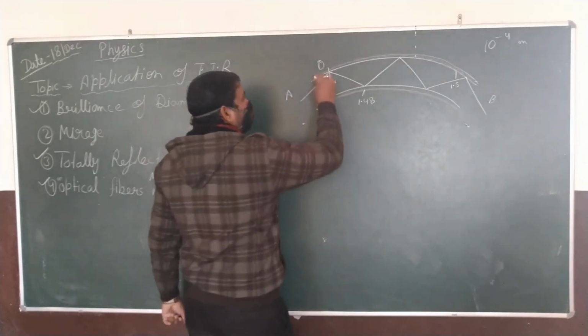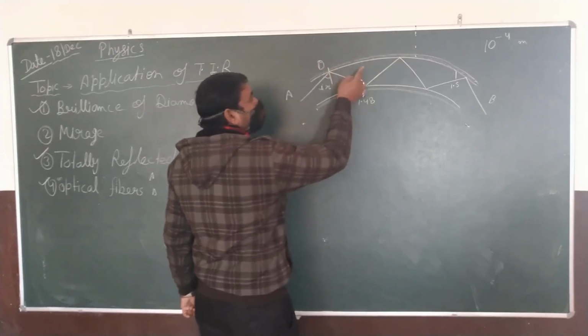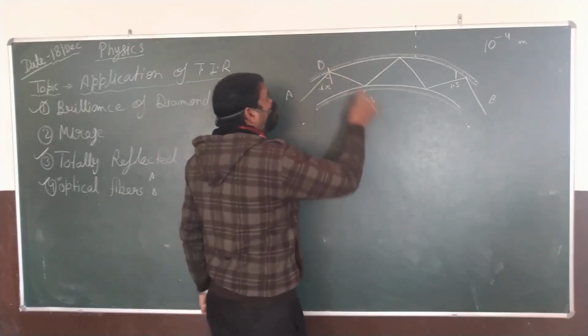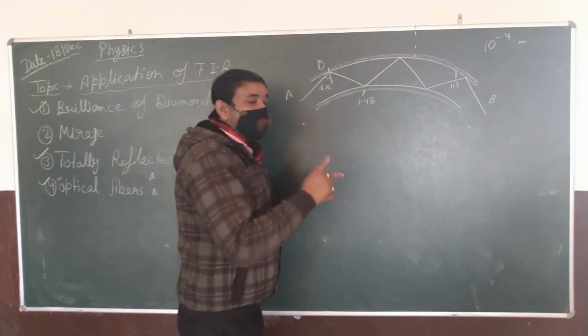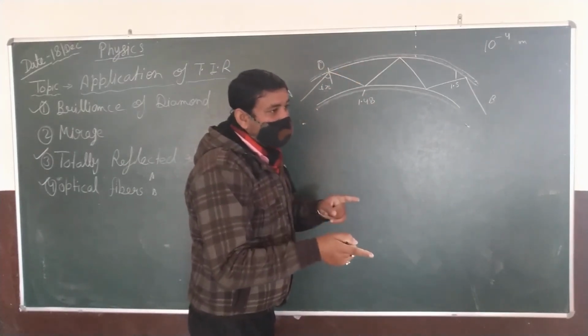So we are using here a medium other than the glass, so that the condition of total internal reflection is